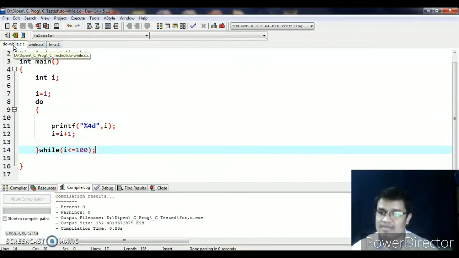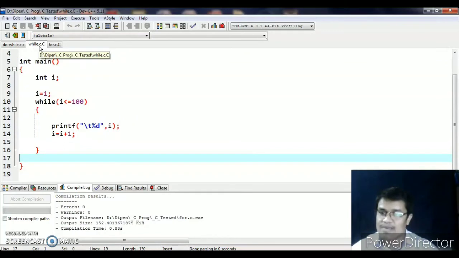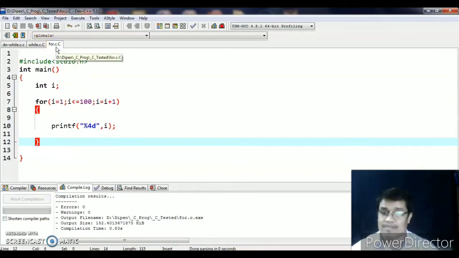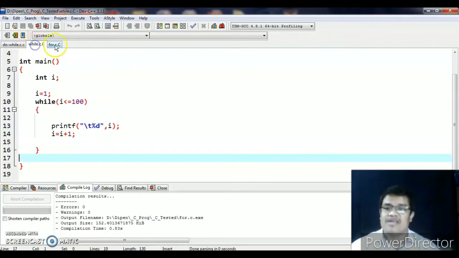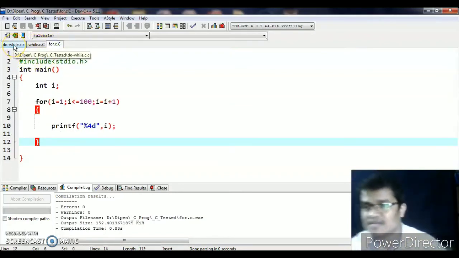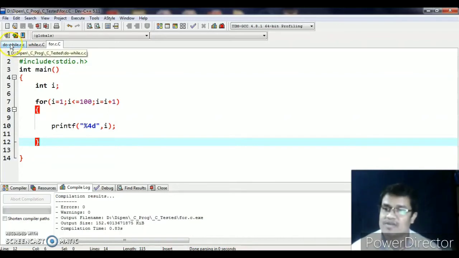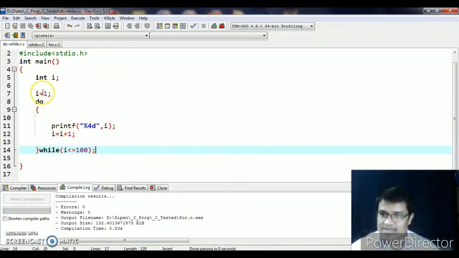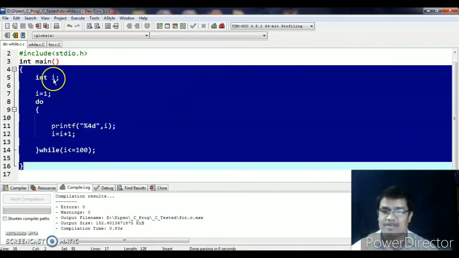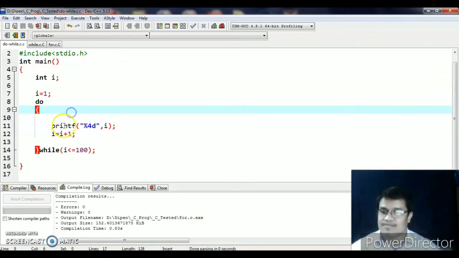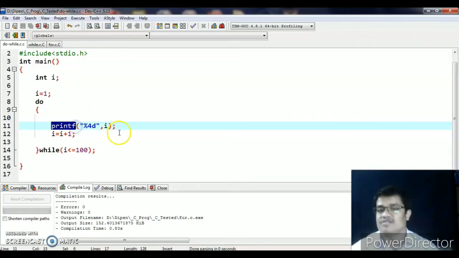This is the do while program, this is the while program, and this is the for program. So 3 different programs are seen but with the same result. But there is a difference to be noticed by us. In case of do while, when the program gets executed, basically in the main function, the entire area, that blue background area, the output comes with the help of this printf.